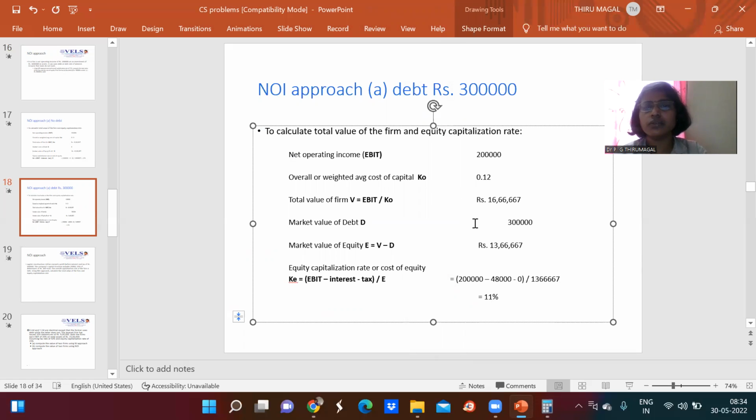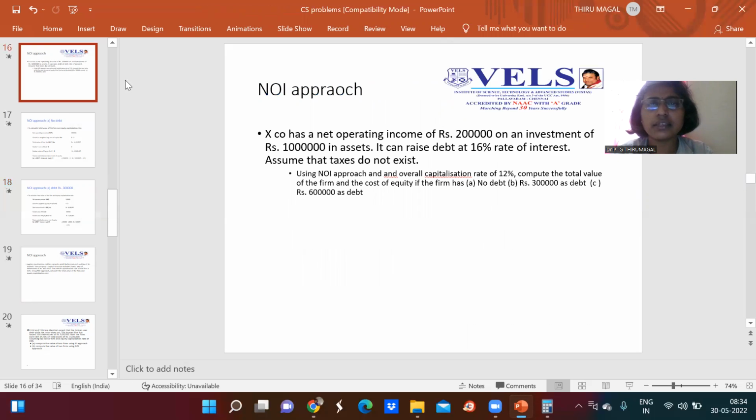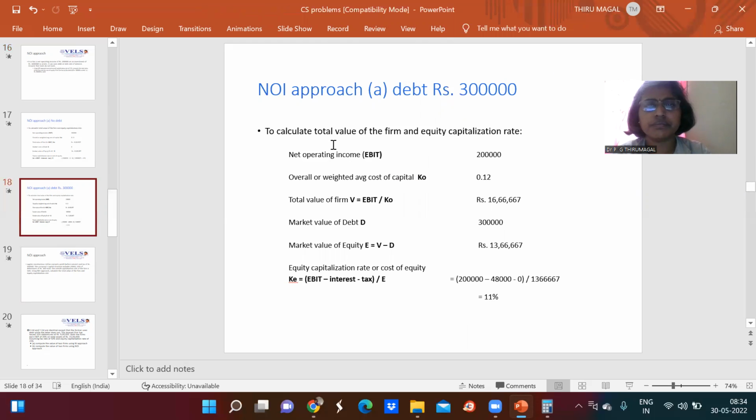So here also it has been proved that the overall capitalization rate as well as the total value of the firm remains the same, even if we include 3 lakhs as debt. So that is proved here. The next condition is when there is a 6 lakh debt. We will see what happens to the total market value as well as the cost of capital.